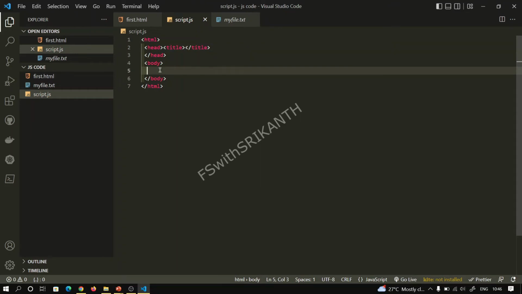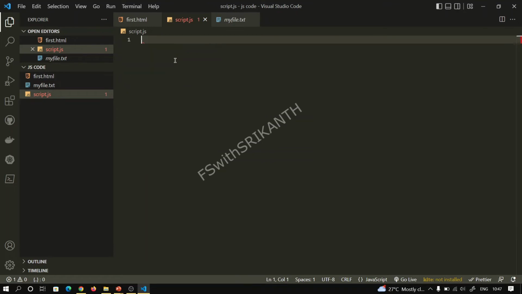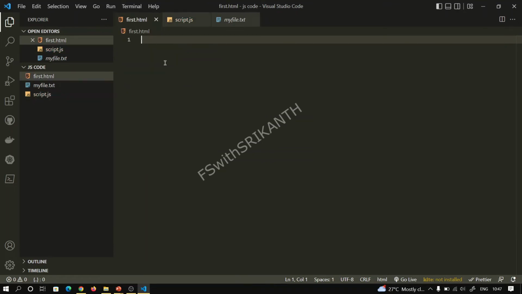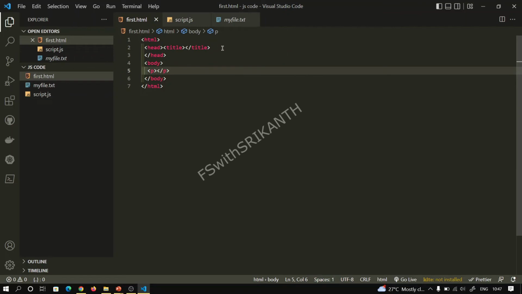And I want to create a body tag here, and a title in between the head tag. Here I am using a paragraph. So in between the body tag there is one paragraph, and the title tag.